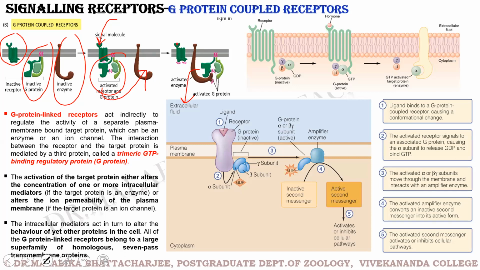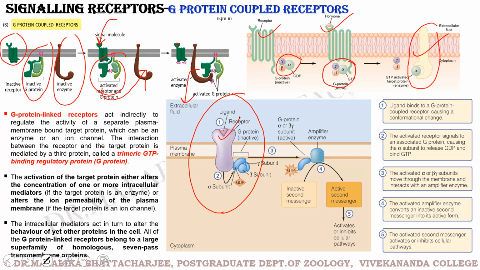Coming to the right picture, this is more at the molecular level: the same receptor, with the hormone binding to the receptor. We are seeing the three subunits of the G protein, alpha, beta, gamma. The moment the ligand binds with the receptor, you can see the G protein is active. The GTP activated alpha subunit then opens up and moves to activate an enzyme present nearby in the cell membrane. The same structure is shown here in a more detailed manner.